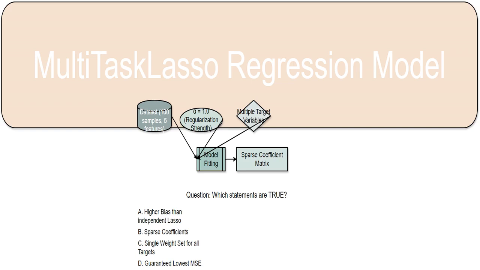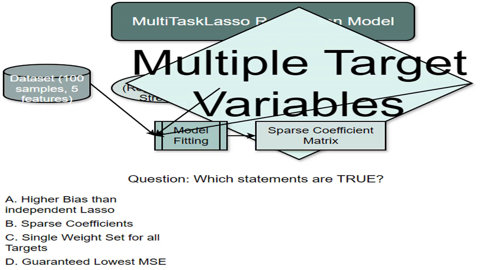I'm employing a MultiTaskLasso model. This is a type of regression model specifically designed to handle multiple target variables simultaneously, sharing learned information across them for improved efficiency and accuracy. It's a regression model, meaning we are predicting continuous values. I have multiple target variables that I'm predicting simultaneously with this model. This means that instead of having one thing to predict, I have several. The model learns to predict all of them using a single set of weights.